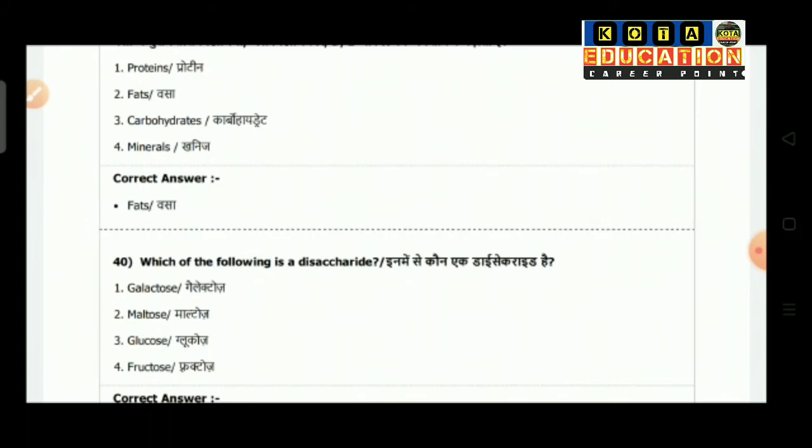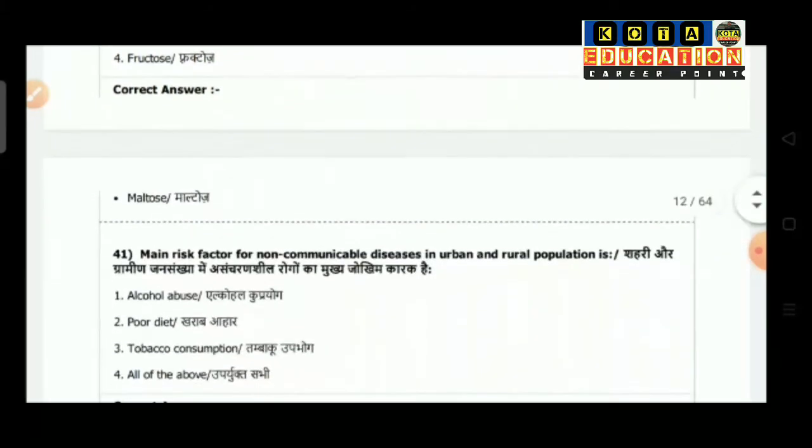Question number 40: which of the following is a disaccharide? Option 1 is galactose, option 2 maltose, option 3 glucose and option 4 is fructose. So the correct answer is maltose.